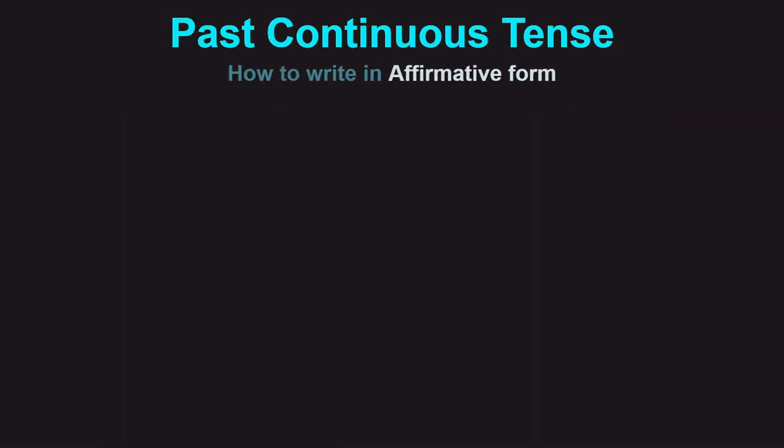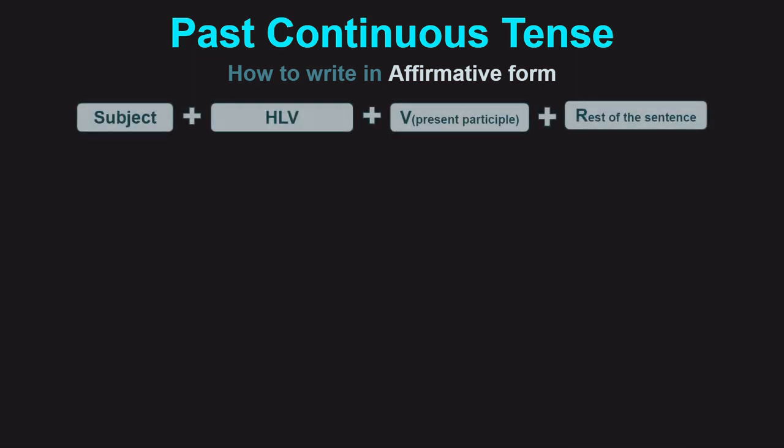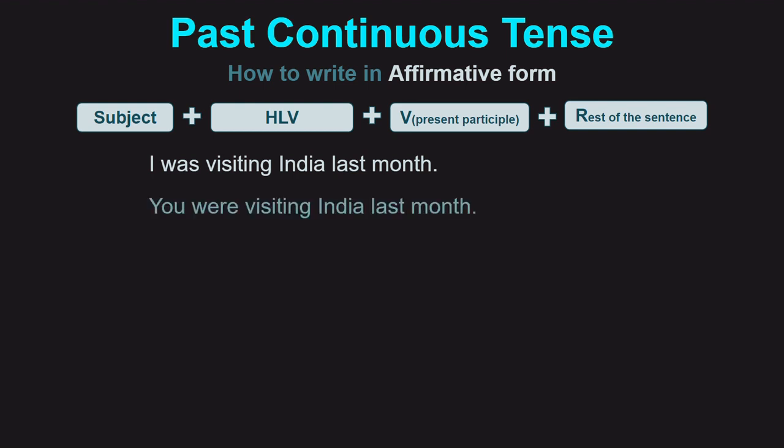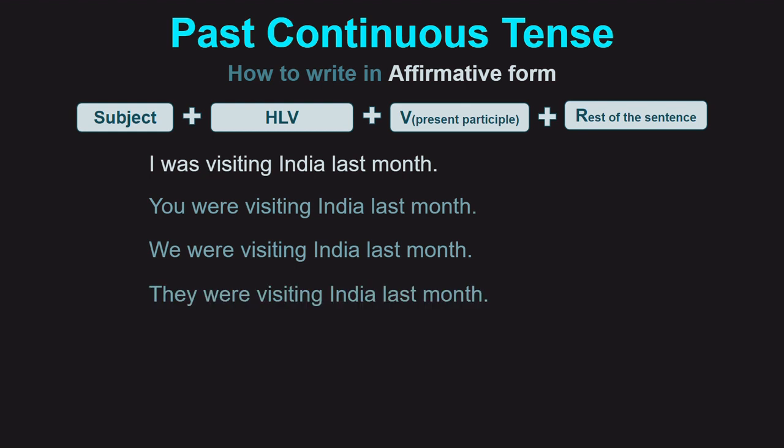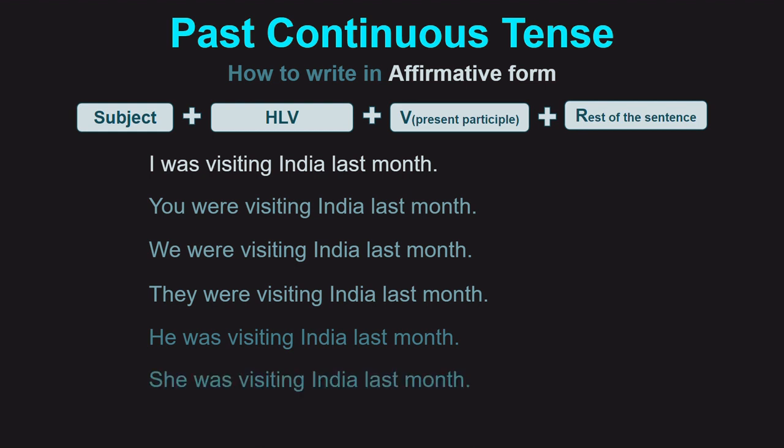Past continuous tense. How to write in affirmative form. Subject, helping verb, verb in present participle, and rest of the sentence. I was visiting India last month. You were visiting India last month. We were visiting India last month. They were visiting India last month. He was visiting India last month. She was visiting India last month. It was visiting India last month.